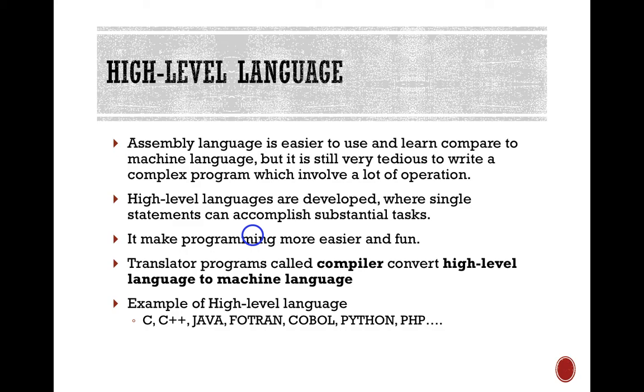High-level language is much closer to human. It is easier to use and learn rather than machine language. But before we have a high-level language, it's very hard to talk to machine, impossible. So what you need to have is a compiler. Compiler converts the high-level language into a machine language. Examples of high-level language are C, we're going to learn this one, C++, Java, Fortran, COBOL, Python, and etc.